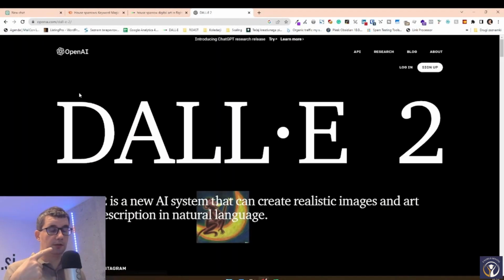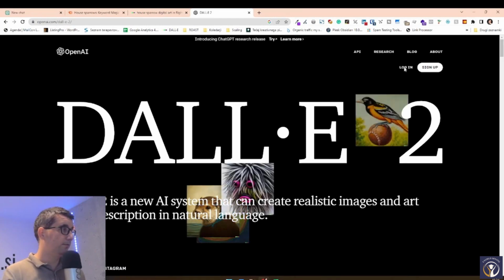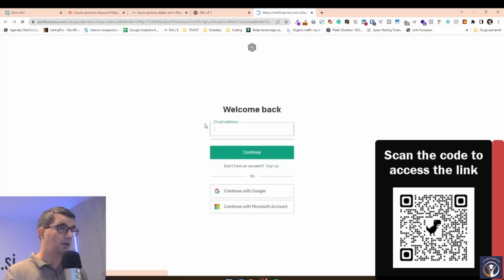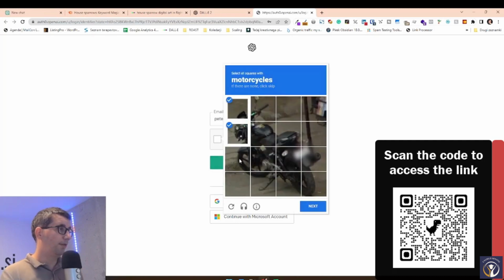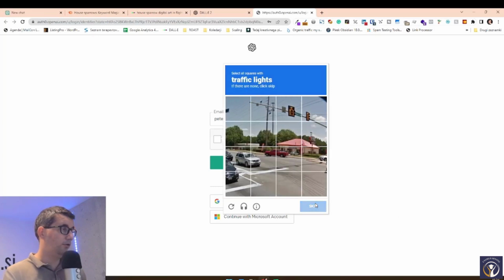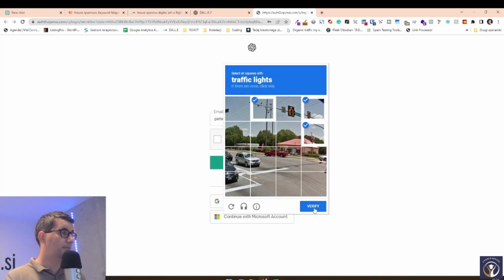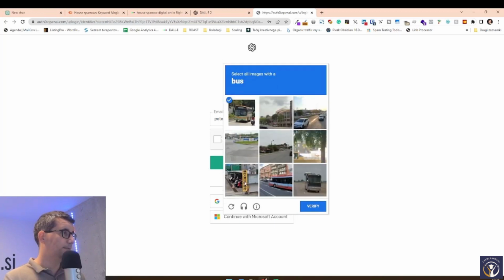You just use the QR code. You have to log in with the same username and password. And I have to prove that I'm human, as always. I'm pretty bad at this, it seems.